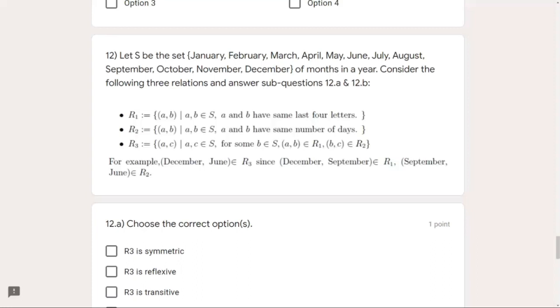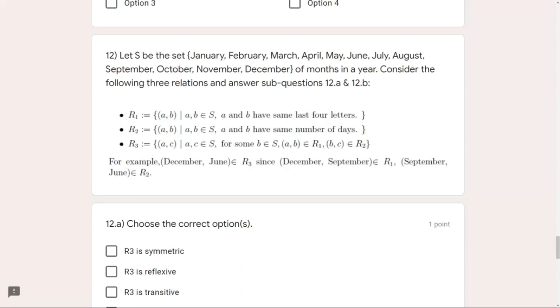So first of all, let me go with this example which has been given by them only. Basically, they are saying December and June both belong to R3. And why is that so? Because if I take A to be December, C to be June, then there can exist any month name, let's say September or even December. We can repeat the month names, so don't think that they cannot be repeated. B can also be December, so don't worry about that.